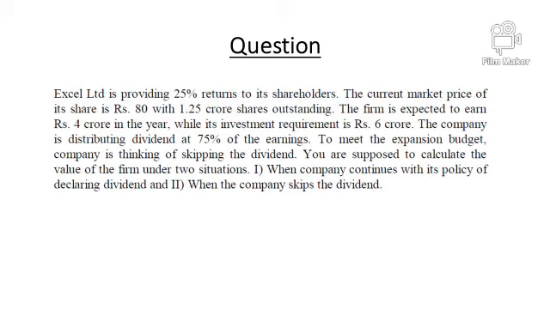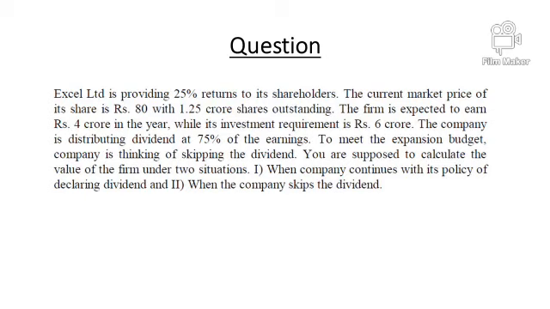And the company wants an investment of 6 crore. The company is distributing its dividend at 75% of earnings. That means whatever the company earns per share, the company has a policy of paying 75% as dividend and the remaining 25%, that means the retention ratio, is 25%. Out of 100, 75% the company is paying as dividend. So the remaining 100 minus 75%, which is 25%, is called the retention ratio, and it is denoted as small b.